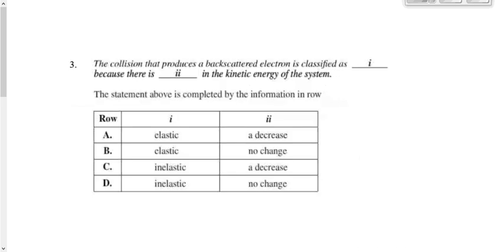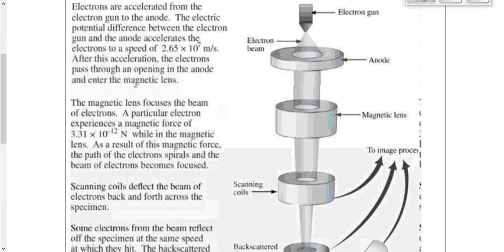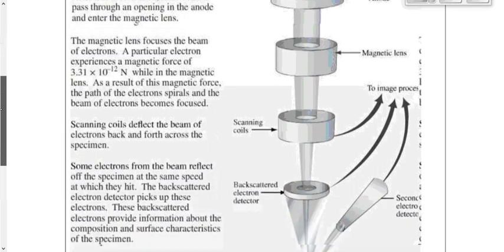Let's pretend we skimmed it. Then we'll read the question. The collision that produces a backscattered electron is classified as elastic or inelastic because there is blank change or no change in the kinetic energy of the system. All right. We're looking for something that will tell us whether this collision involving this electron is elastic or not, whether kinetic energy is conserved or not. So we scroll through here, we're reading it in more detail. Okay, there's all kinds of stuff here that we don't even understand yet.